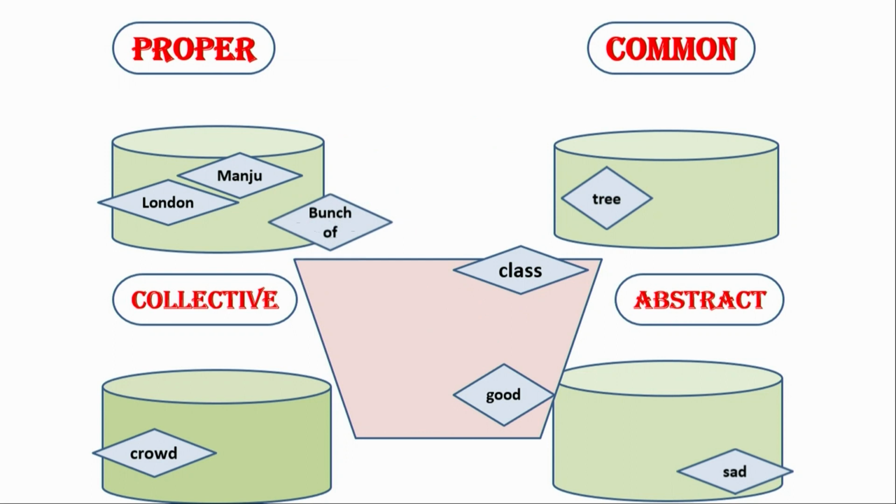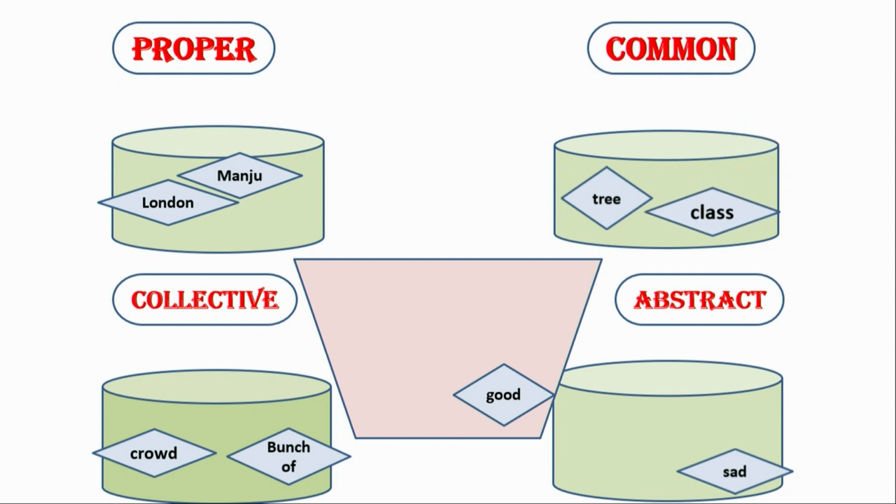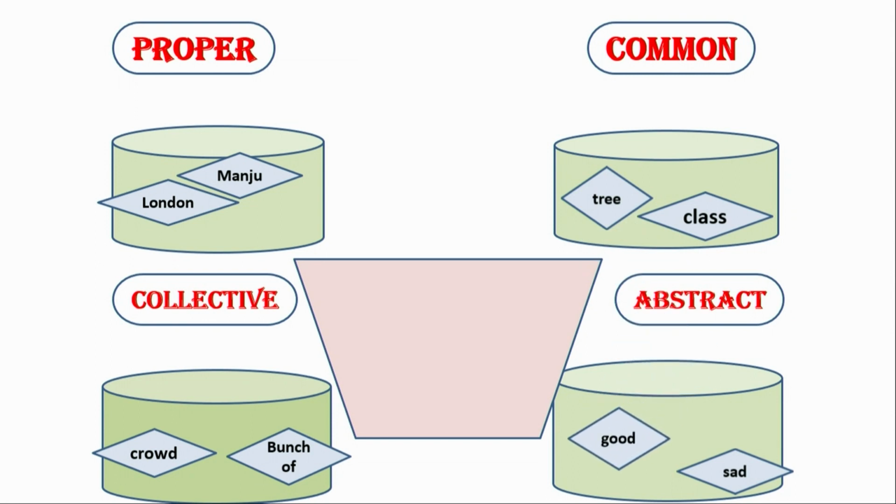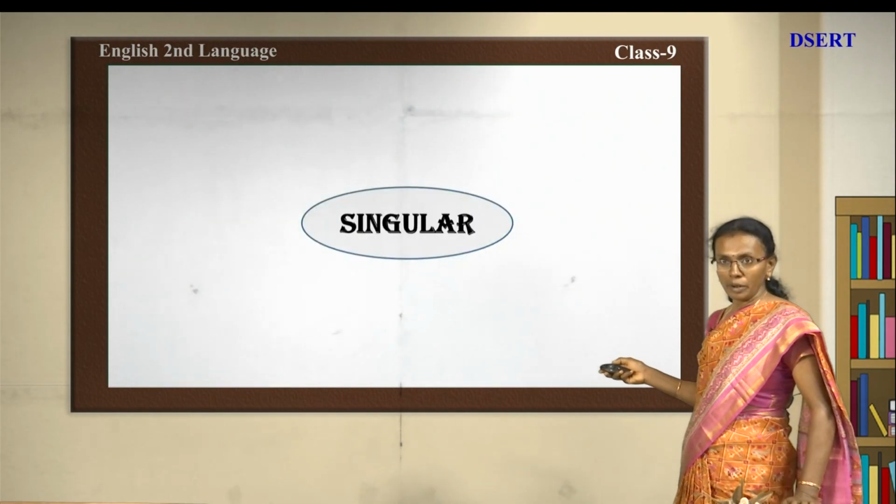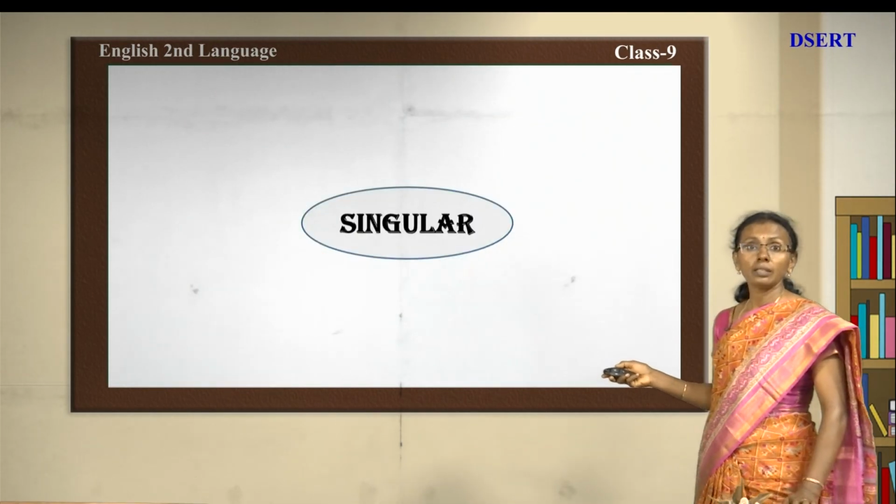And next we have taken bunch of. Where it has to go? It has to go to collective. And next is class. It will be going to common. Next, the last one is good. Okay, you understood? See how nicely you have matched. You understood? Now let's move on to noun numbers.